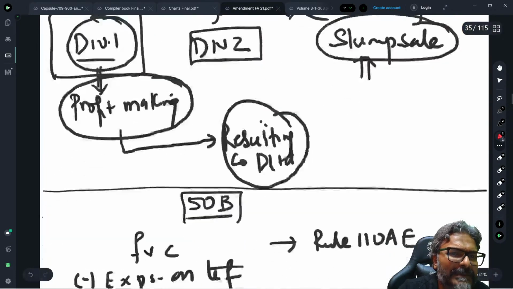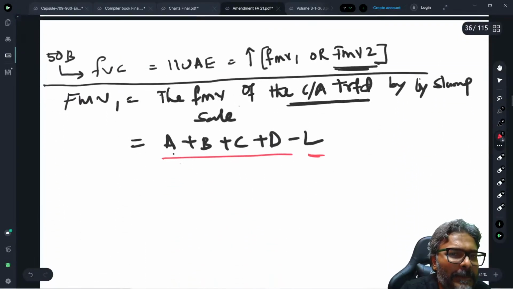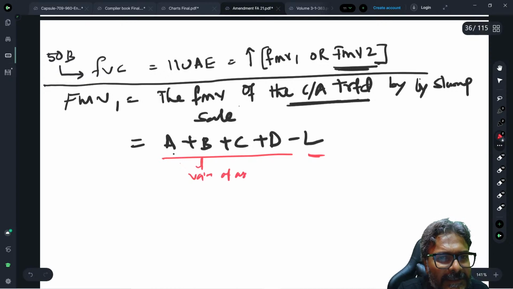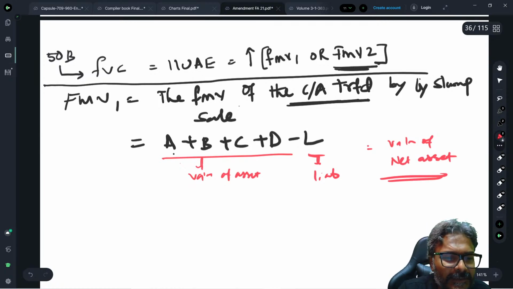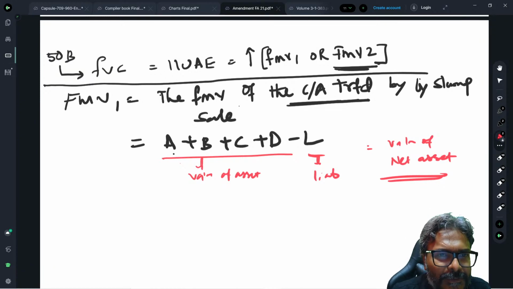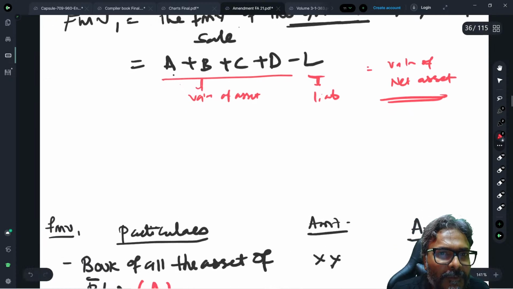That is the reason for minus L. A plus B plus C plus D is the valuation of the assets, minus the liability, which finally gives you the valuation of the net asset. Fine, so this is what it is.